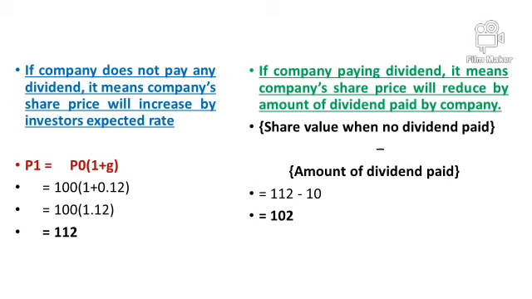We should always start with the value of share when the company does not pay dividend, which is 112. And when the company is paying dividend of 10 rupees, we deduct 10 rupees from this. So 112 minus 10, automatically the answer is 102. So this is the first calculation which we have done based on Modigliani Miller dividend theory. Let's see the next question and the solution.